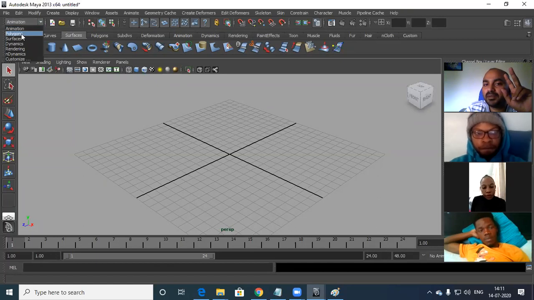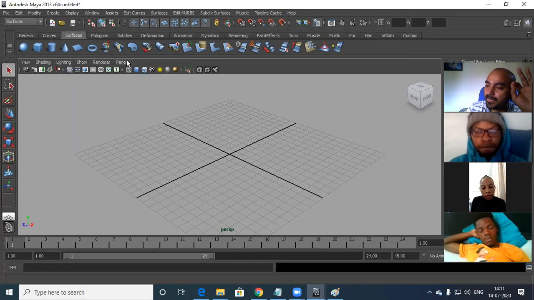In modeling, I'll be choosing modeling. Actually, there are two types of modeling in Maya: surface modeling and polygon modeling. Initially, I'll be starting with surface modeling only.